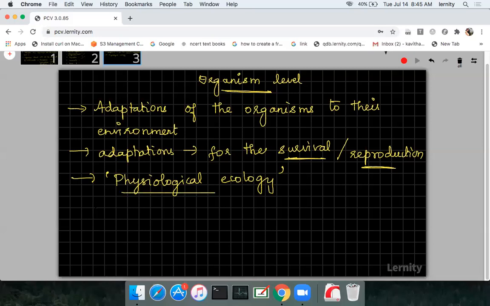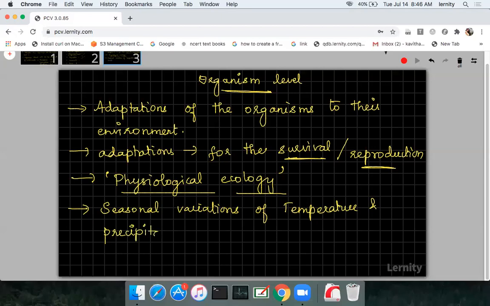Fine. So if you see the adaptations of the organisms based on the environment, first of all, what are the different environments that are available? How will the environment change from one place to another place? There will be seasonal variations of temperature and also precipitation. Seasonal variations of temperature and precipitation decide the environmental condition.